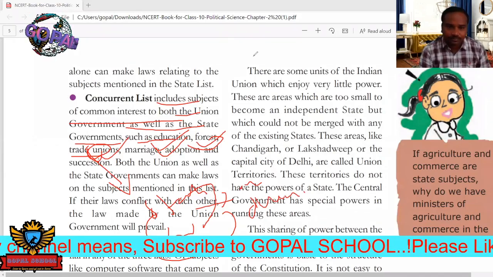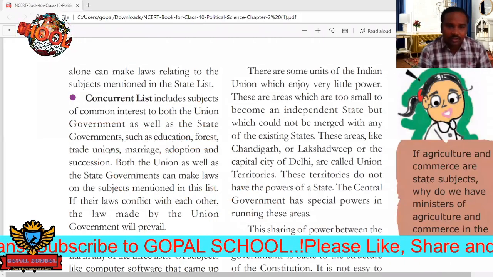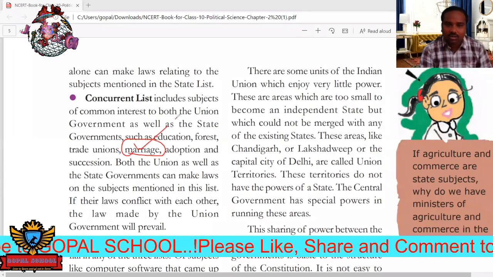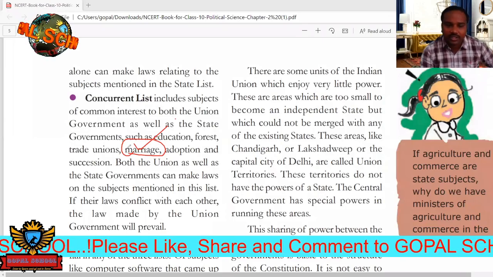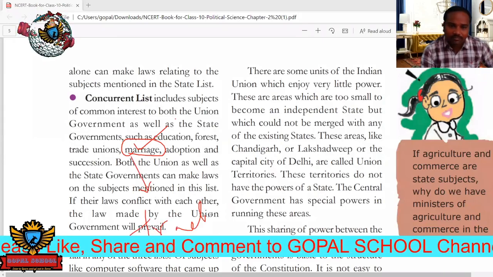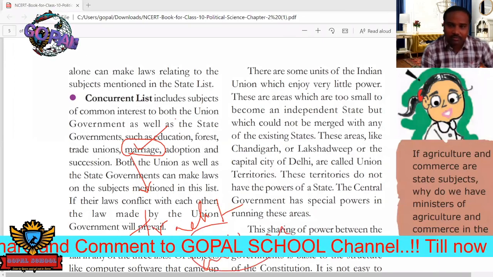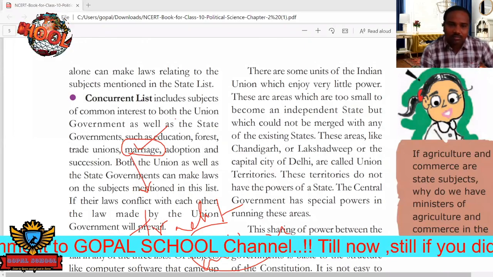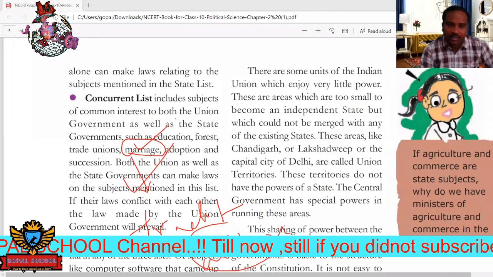Next. So see here, not only this one, even this one also. Marriage. So marriage also belongs to both. So it indicates what? It indicates that our tradition and also the culture should not be disturbed by our country. So the state government and also the central government both have the authority to take the decision on this matter.